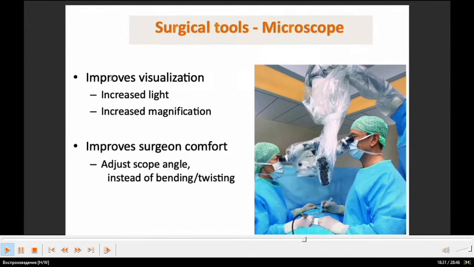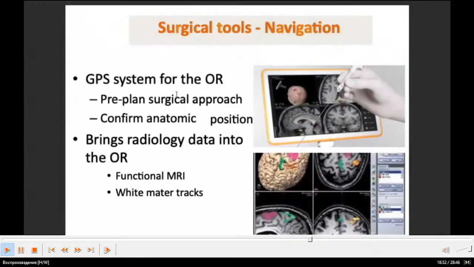Surgical tools: microscope. It improves visualization, with increased light and increased magnification. It improves surgeon comfort, adjusting the scope angle instead of bending and twisting. Here it is. It's the microscope. Amazing tool. Surgical tools, second one: navigation. Also awesome, an amazing thing.